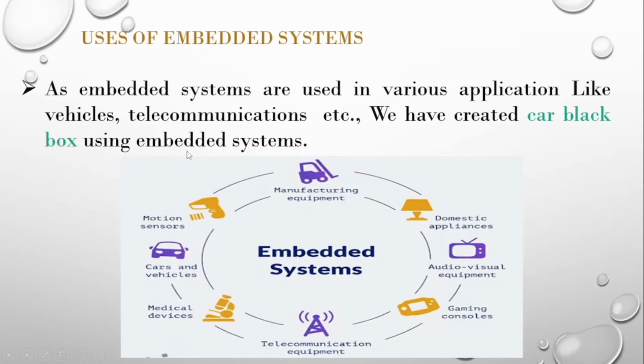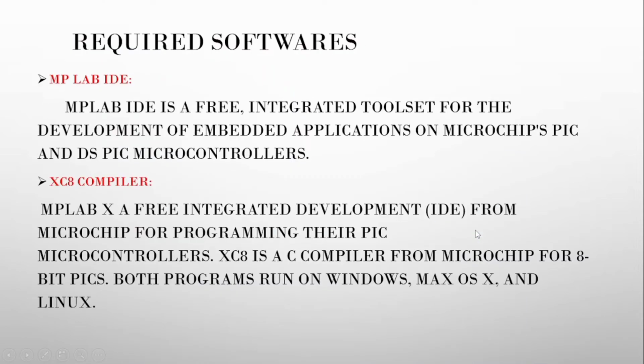Next, uses of embedded systems. As embedded systems are used in various applications like vehicles, telecommunications, etc., we have created car black box using embedded systems. Here we can see various applications like manufacturing equipment, motion sensors, cars and vehicles, medical devices, telecommunication equipment, gaming consoles, audiovisual equipment, and domestic appliances.